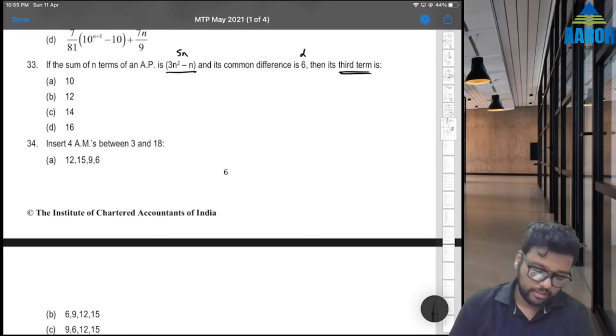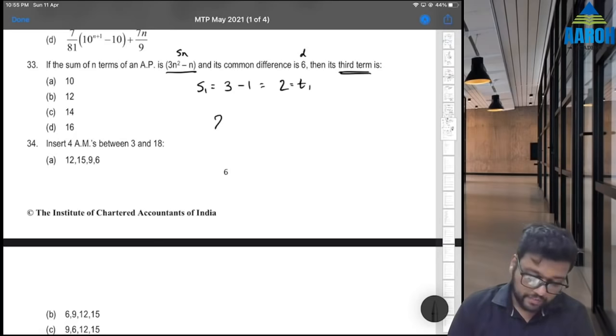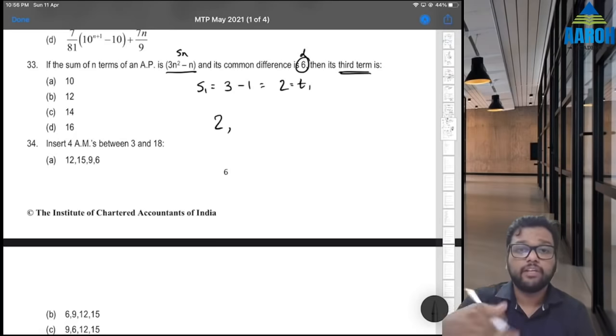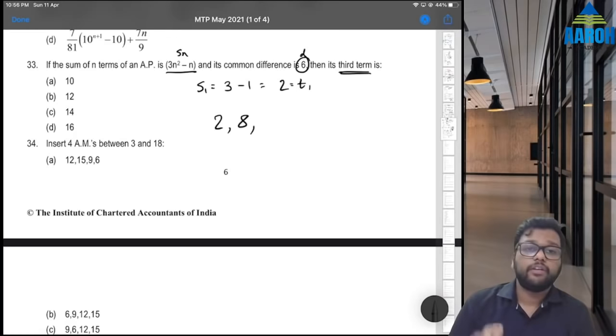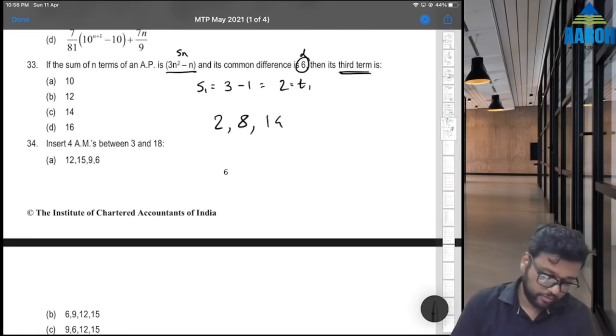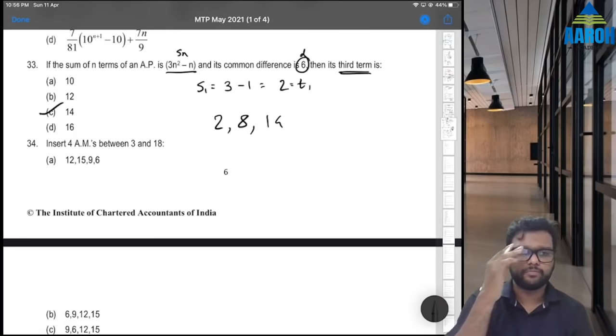Third term is, see, S1 will be our first term, right? So in place of n, we can put 1. So 3 into 1 square is 3, minus 1. So first term is going to be 2, right? This is going to be our first term. If first term is 2 and common difference is 6, next term will be 2 plus 6, 8. Next term will be 8 plus 6, 14. So 14 is the correct answer, third term.